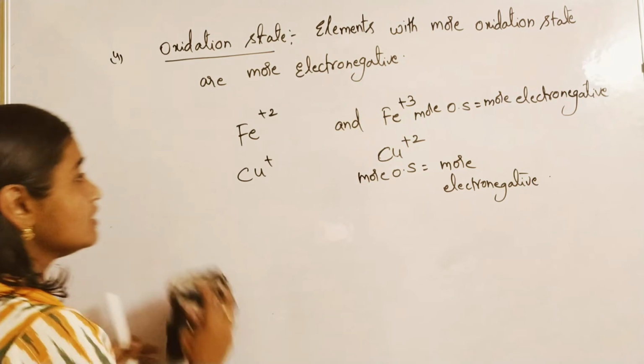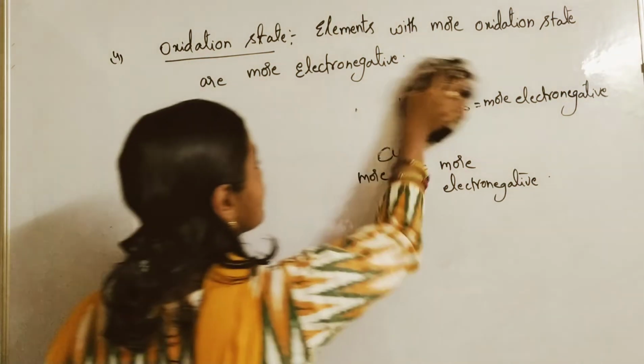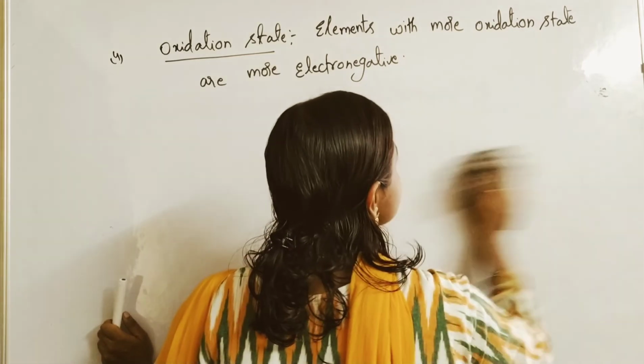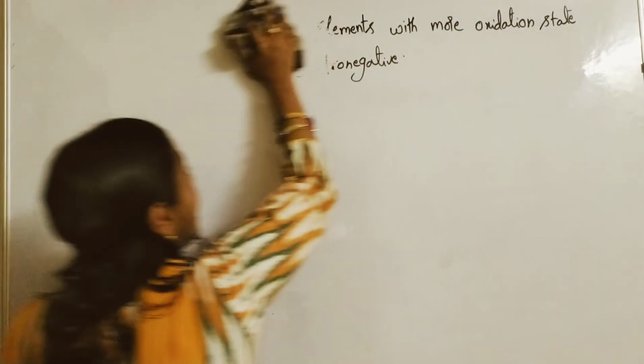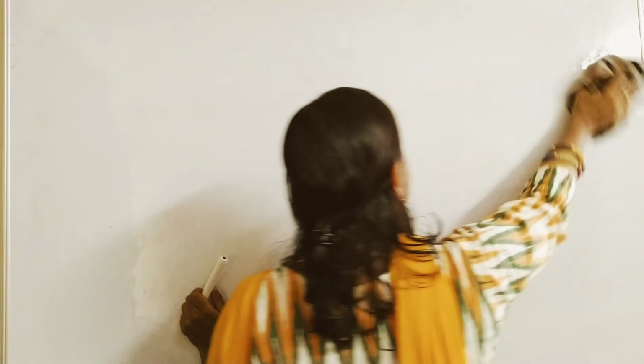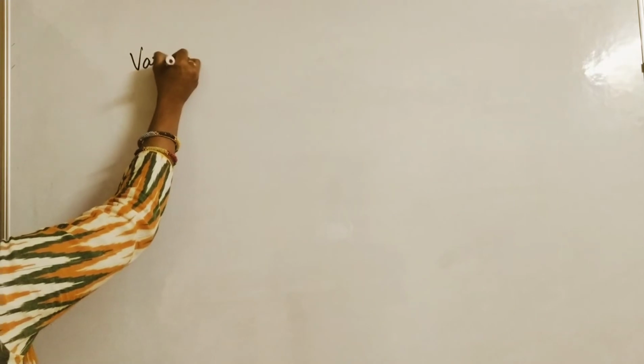But in the case of oxidation states, Fe and Cu are metallic ions, of course. So now the last thing which we have to remember is the variation of electronegativity.